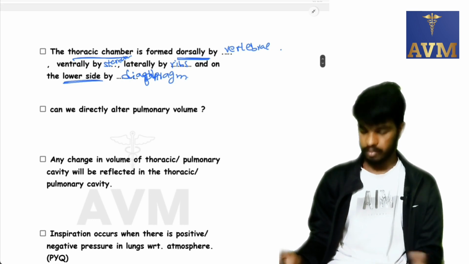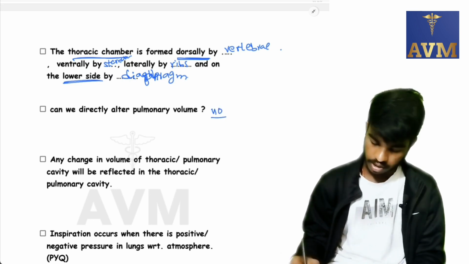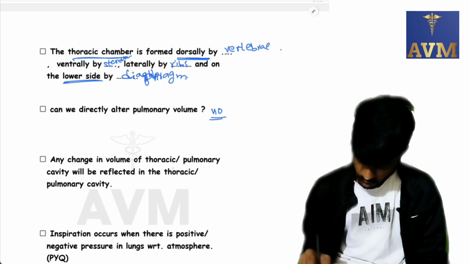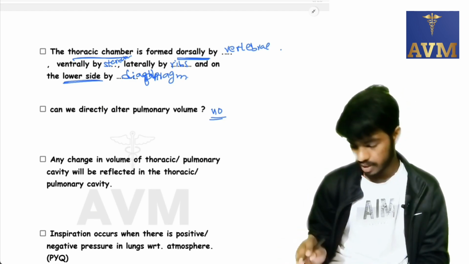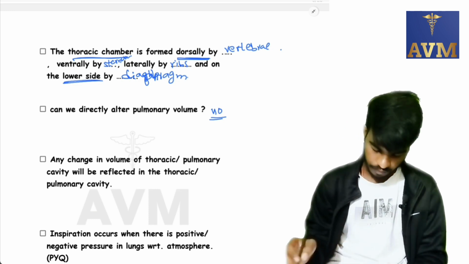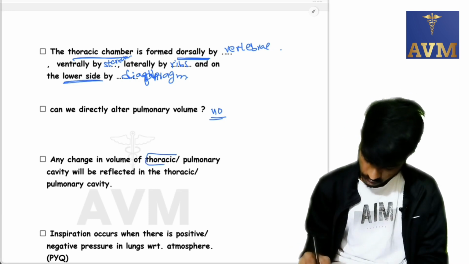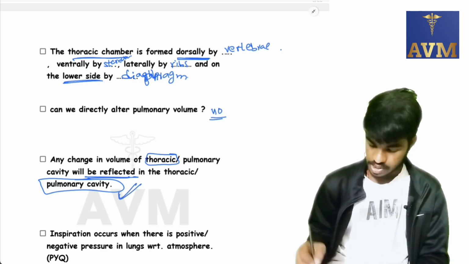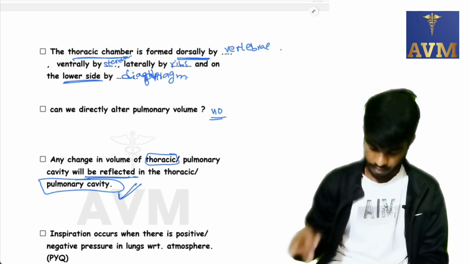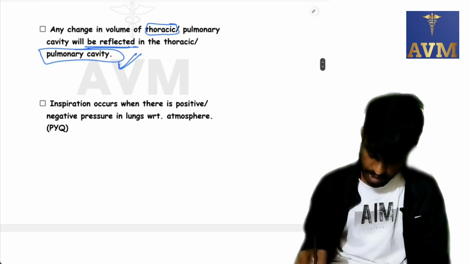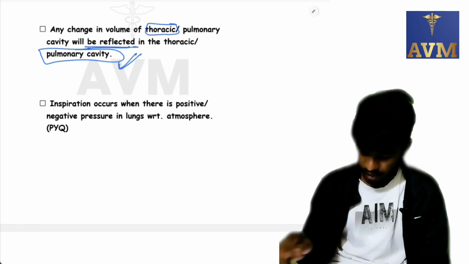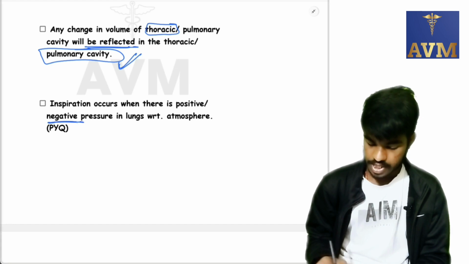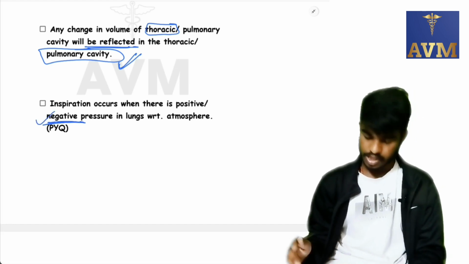Can we directly alter pulmonary volume? No, we can't directly alter pulmonary volume. Any change in the volume of the thoracic cavity will be reflected in the pulmonary cavity. Inspiration occurs when there is a positive or negative pressure in the lungs with respect to the atmosphere? When there is a negative pressure, then inspiration occurs.